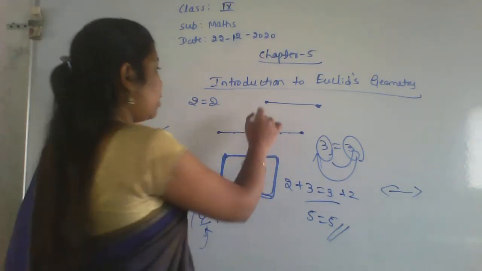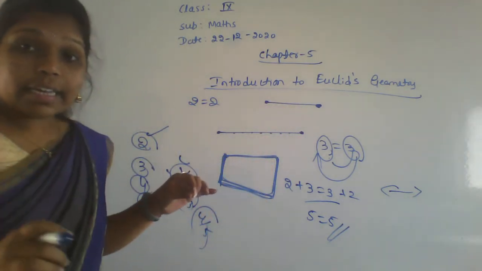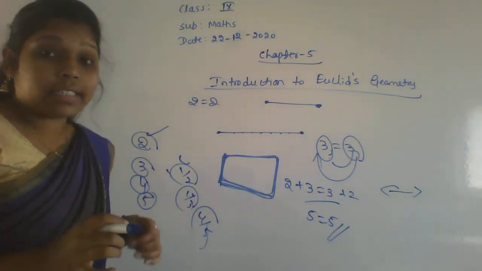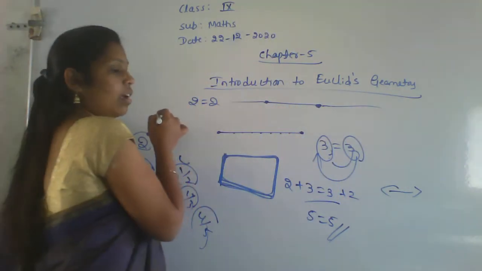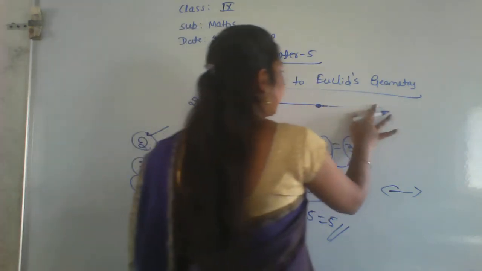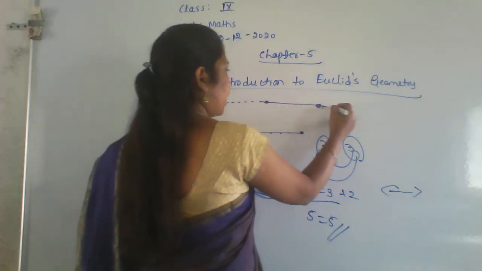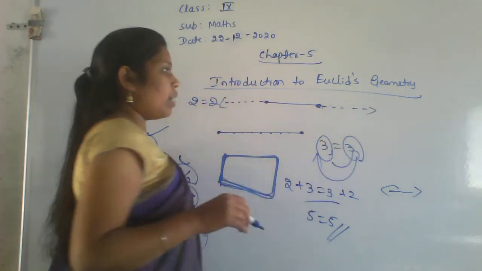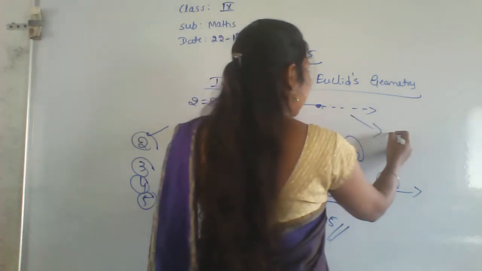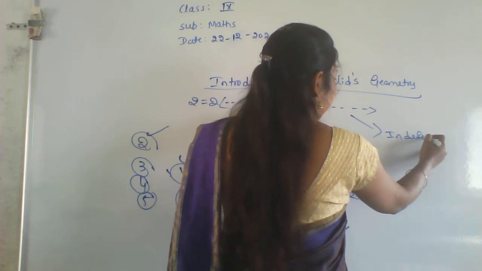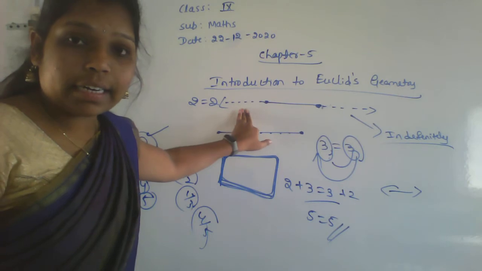Here this has two endpoints and it can be extended indefinitely. We can't extend it definitely. Definitely means we can produce the line like this. Indefinitely means you have to draw dotted lines here. These are the dotted lines. Like this you have to extend. This dotted line indicates that it is indefinite.